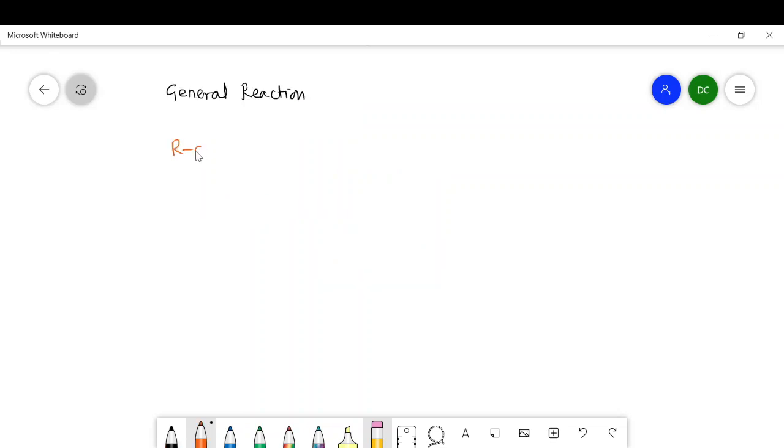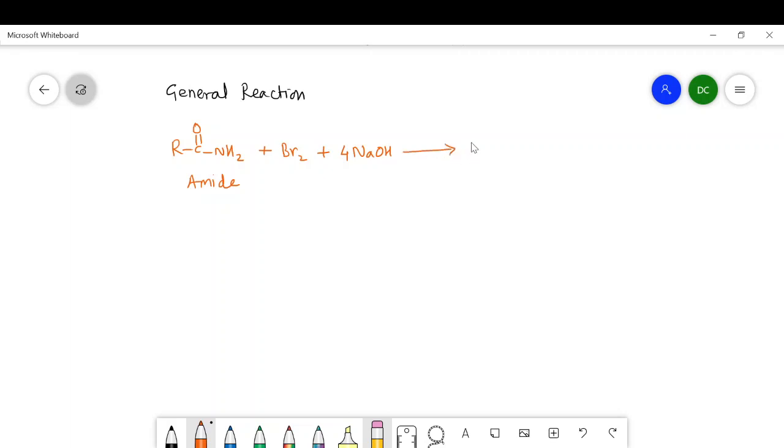Conversion of unsubstituted amide, that is RCONH2, into the corresponding amines when they are heated in the presence of bromine and concentrated alkali such as sodium hydroxide or potassium hydroxide. Here we take 4 moles of sodium hydroxide.